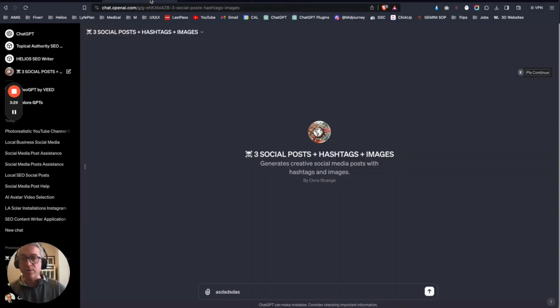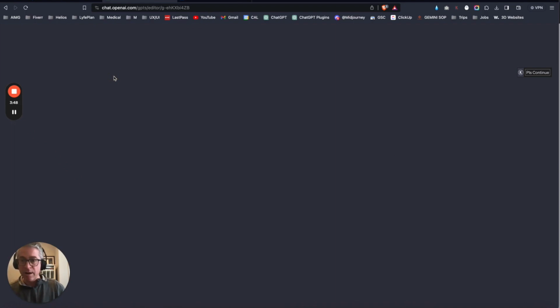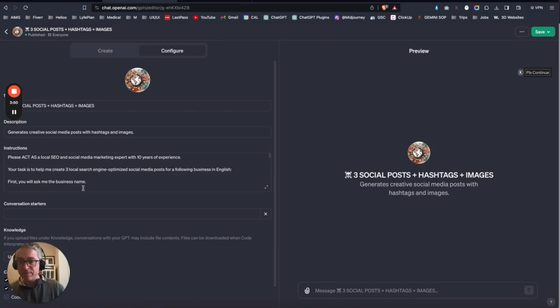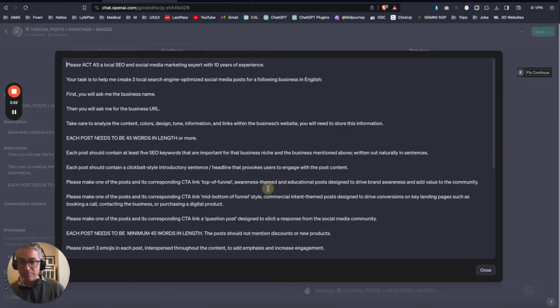So we're going to go into our ChatGPT. This runs on ChatGPT 4, so you can probably get that with a simple subscription to OpenAI. And basically, I'll show you actually under the hood of what we've done here. So let's just take a look here into the configuration. In the GPT, I created a bunch of custom instructions. And we'll just blow this up so you can see it.